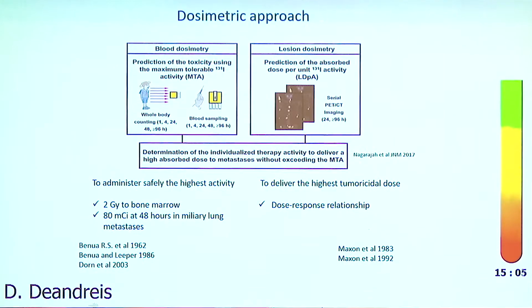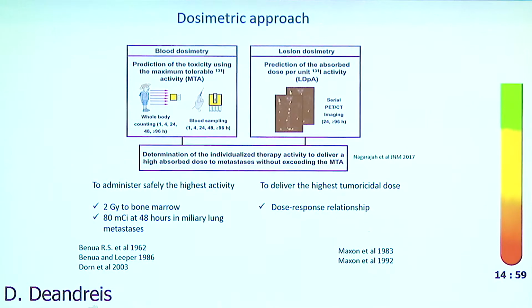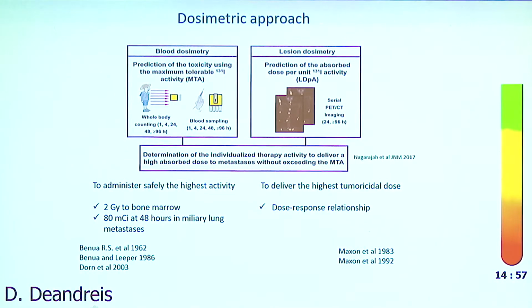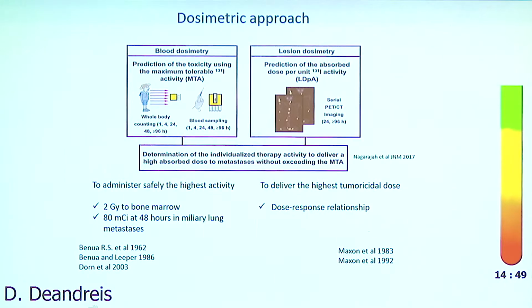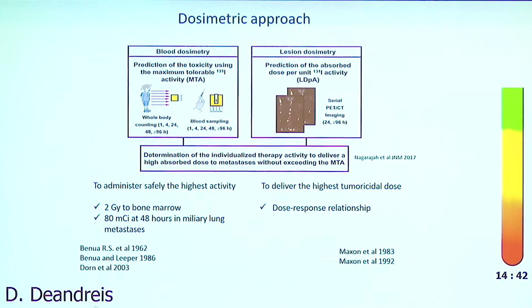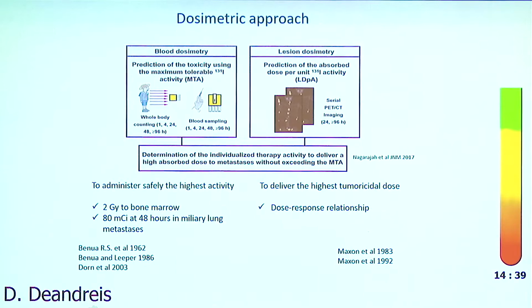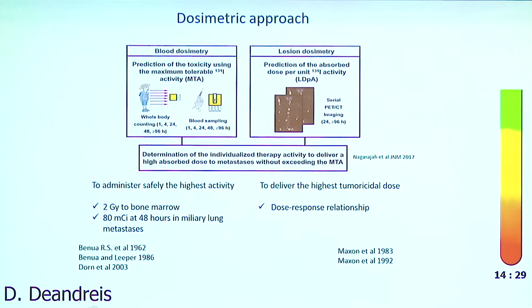Dosimetry is a very wide word. We have blood dosimetry, which is based on the MTA evaluation, the maximal tolerable activity, and this way allows us to administer the highest activity safely, or to reduce the activity that we want to give to the patient, reducing toxicity. Or we have lesion dosimetry, where we look for the activity that can deliver the highest tumoricidal dose, based on the fact that there is a dose-response relationship.